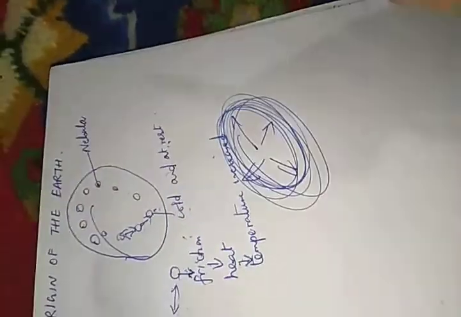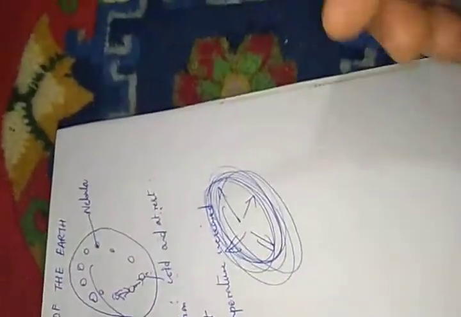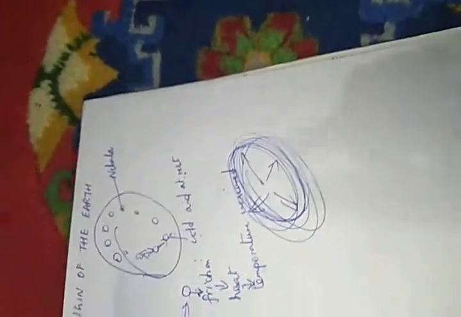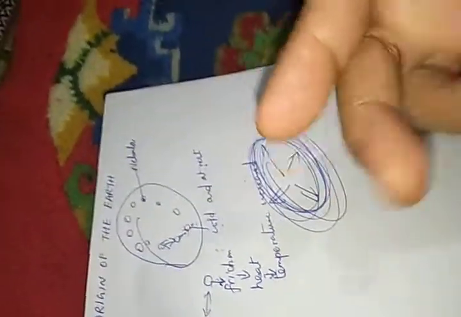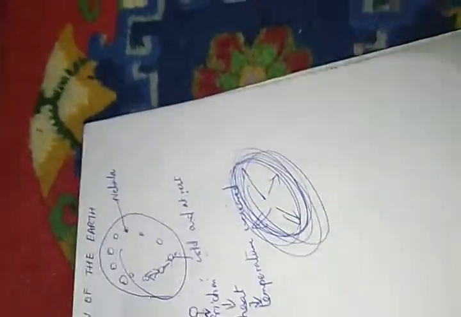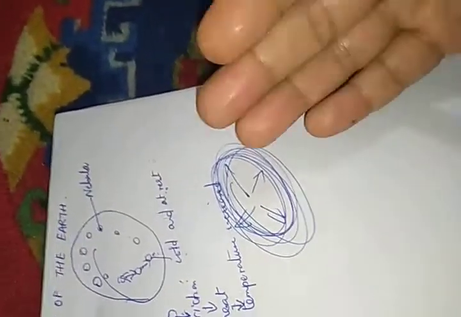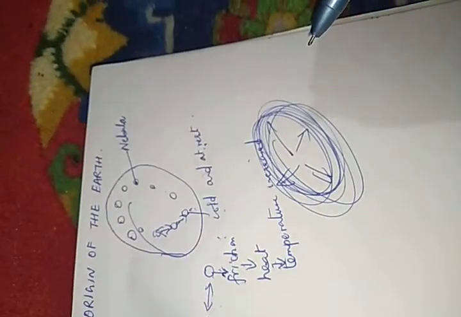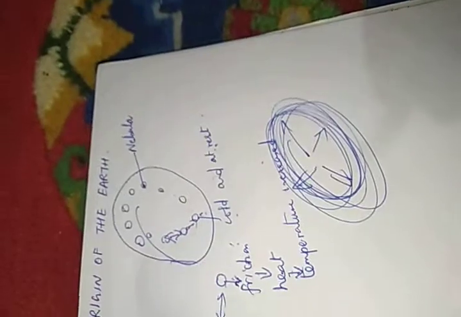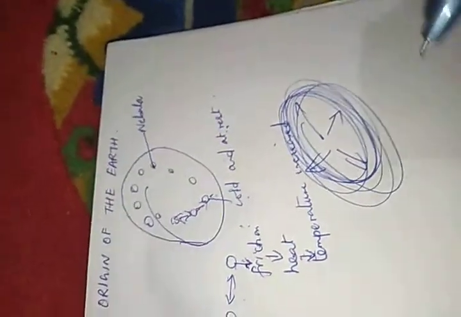Take for example a string of thread with a stone tied to it. When you move it, it always moves in a circular motion. If you leave the string, the stone is thrown away. What makes the stone go far away from you? That is a force, what we call the centrifugal force. And we have another force, the centripetal force. Centripetal means the force which moves inward from the exterior.